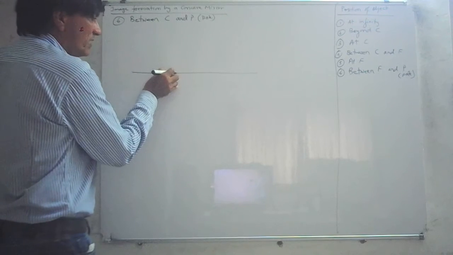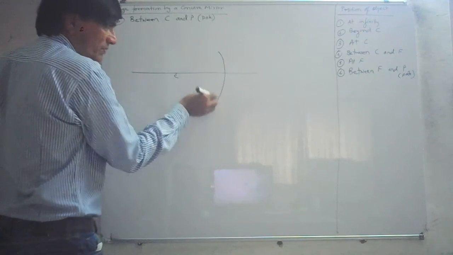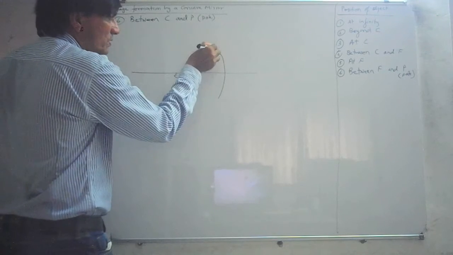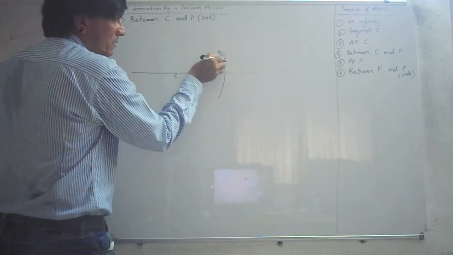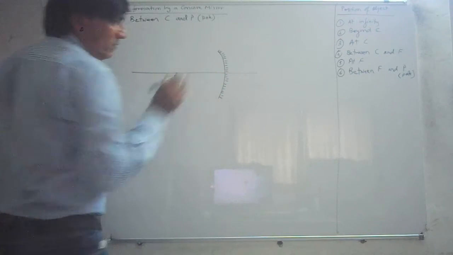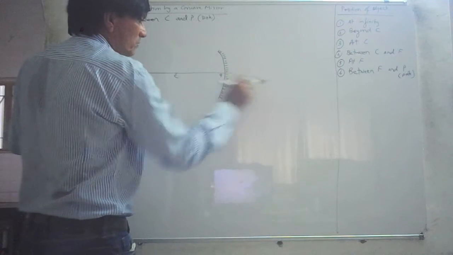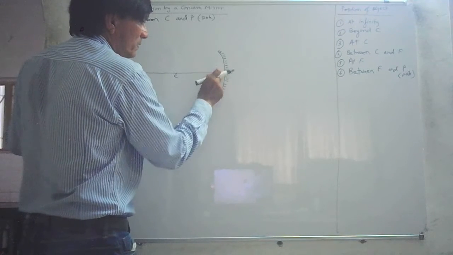Again, the center of curvature. Draw it this way. Now this is your pole of the mirror.